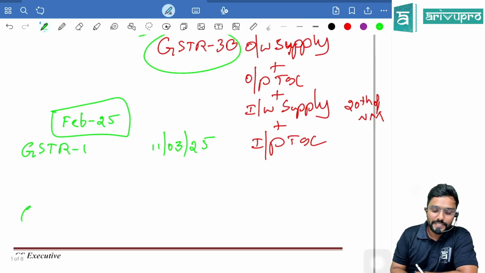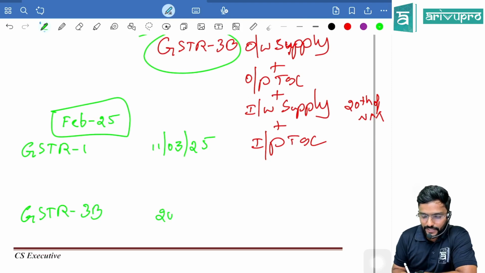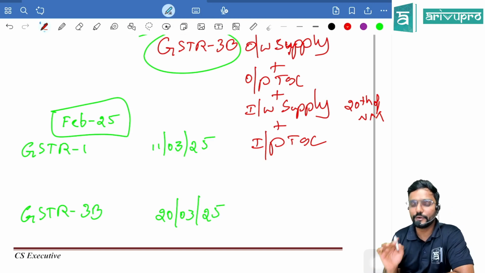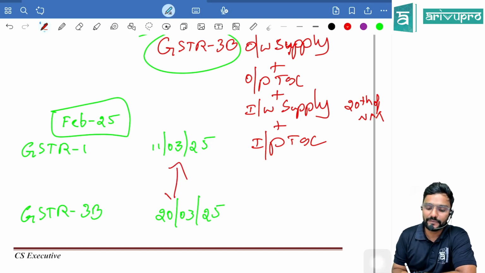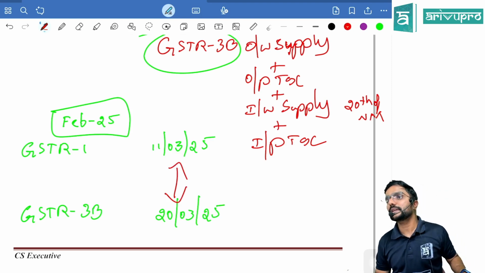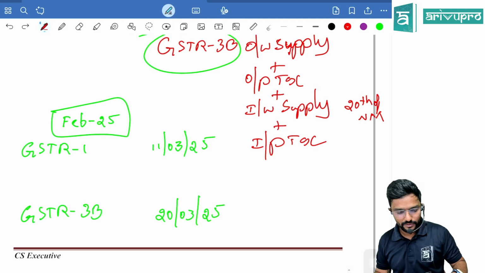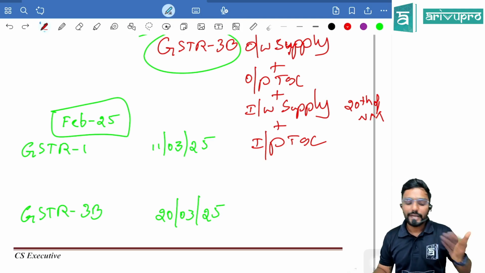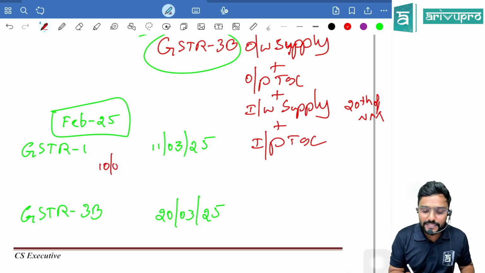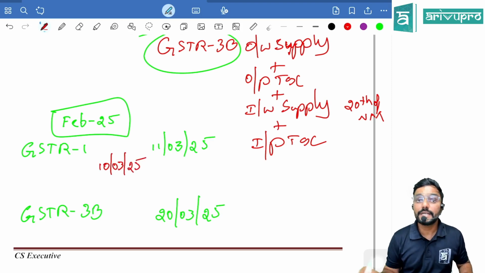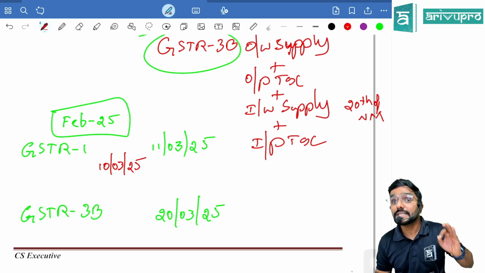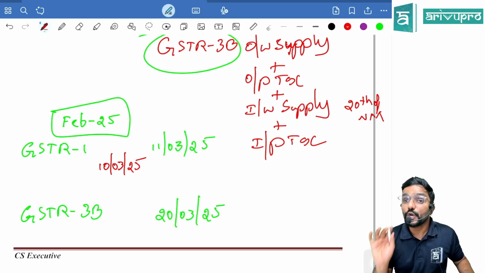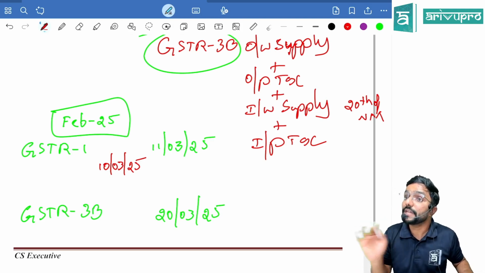Now to file GSTR 3B, what is the due date? 20th March. Okay, so normally the time gap to file GSTR 1A is in between this. Now, sir, I have filed my GSTR 1 on 10th March itself, sir. When does the door for filing GSTR 1A open?